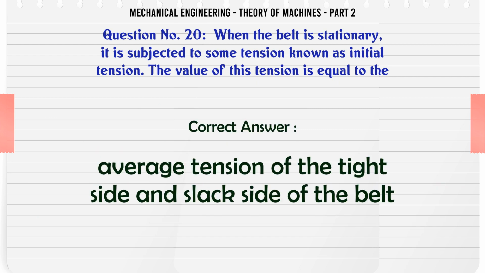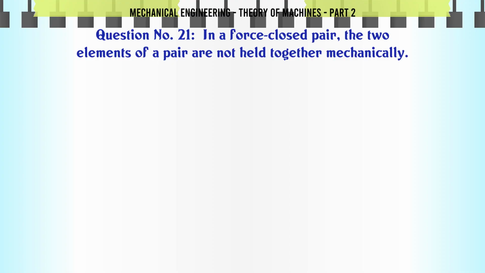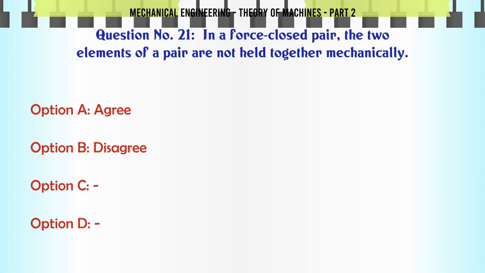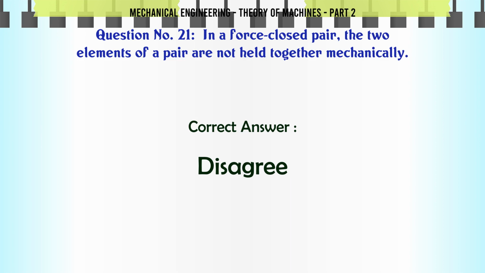The correct answer is average tension of the tight side and slack side of the belt. In a force-closed pair, the two elements of a pair are not held together mechanically. A. Agree. B. Disagree. The correct answer is disagree.